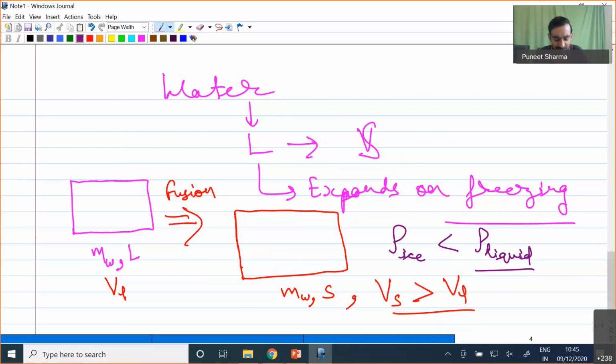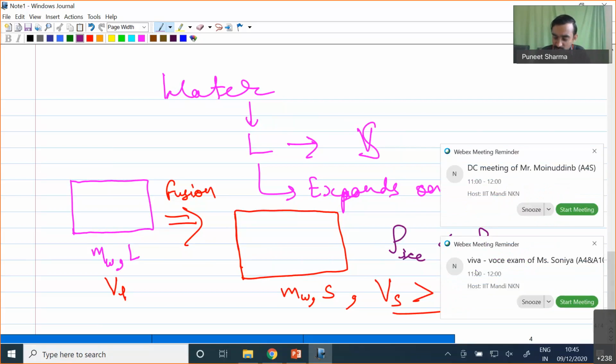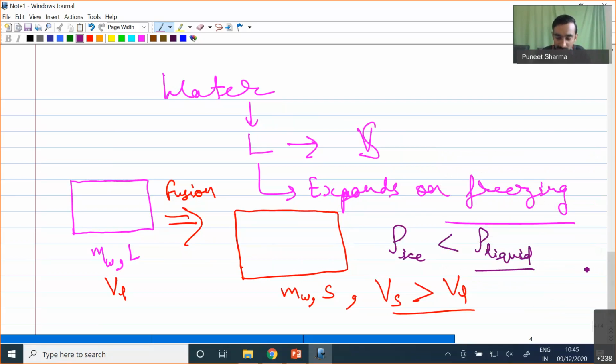For the same amount of mass, whatever volume it was occupying in the liquid phase, it will occupy more volume when converting into solid phase. So the density of ice will be less in comparison to the density of the liquid, and because of that, ice will always float over the liquid surface.